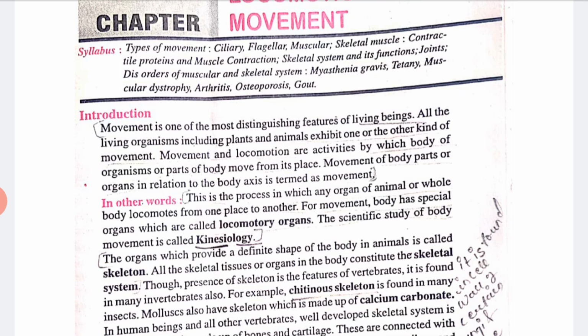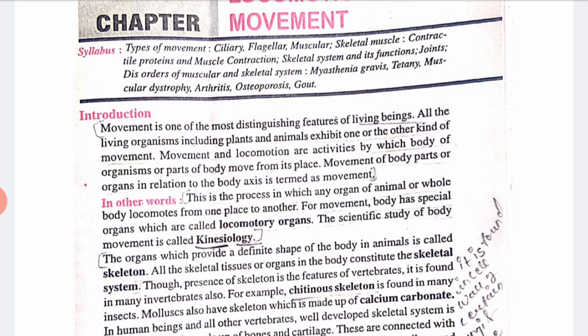For movement, the body has special organs which are called locomotory organs. The specific study of body movement is called kinesiology. The organ which provides a definite shape to the body in animals is called skeleton, and all the skeletal tissue of organs in the body constitute the skeletal system.